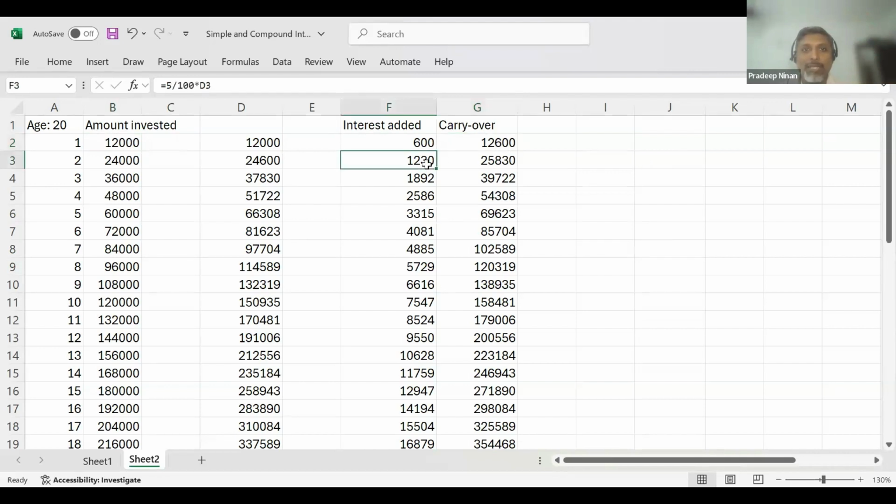So his interest has now become 1,230. He has put in another 12,000 rupees, and so his amount is now increased even more. The initial 600 rupees got added, now this 1,230 is getting added to this. Little by little, this is getting compounded. The interest is getting added, so the amount that he's investing is increasing. Every year 12,000, 12,000, this is what he's investing. The interest is increasing because he's getting interest on that, plus the interest from the previous year.